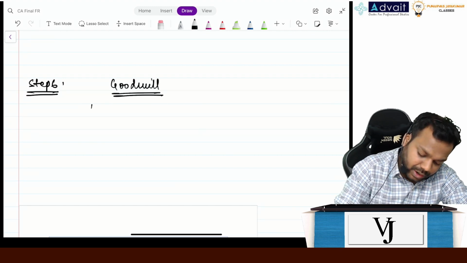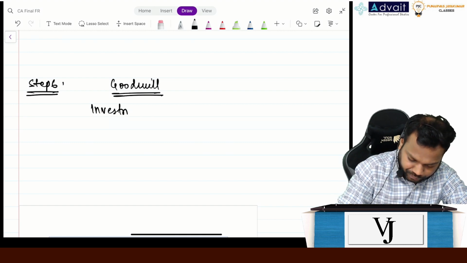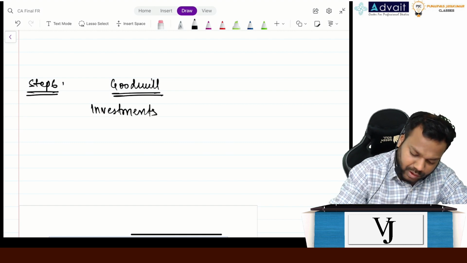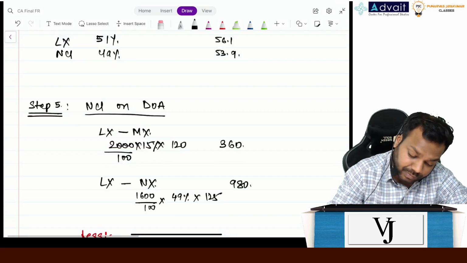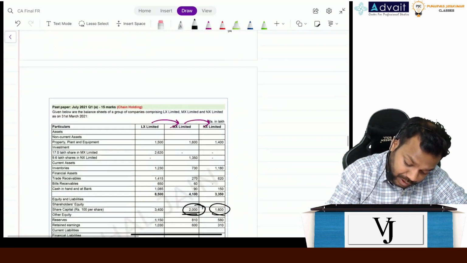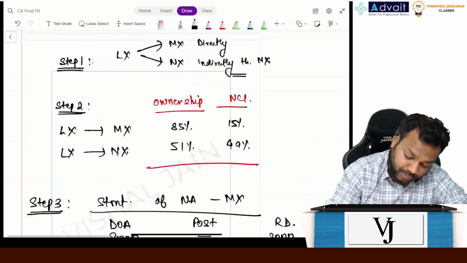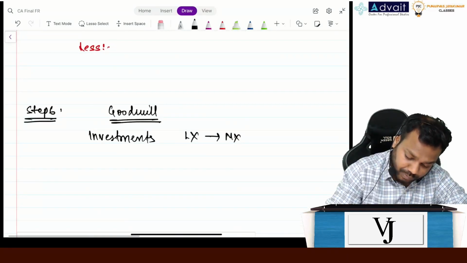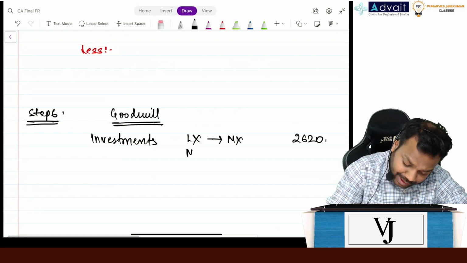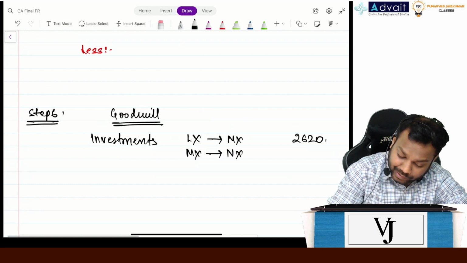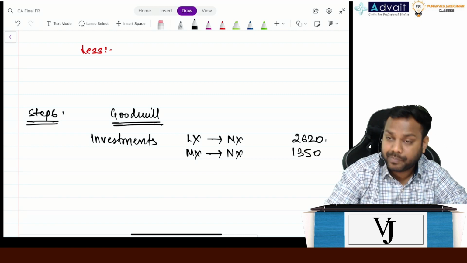Okay, now investments. Now LX has invested in MX how much? What is the amount? See, 2620. Now MX has invested in NX 1350.